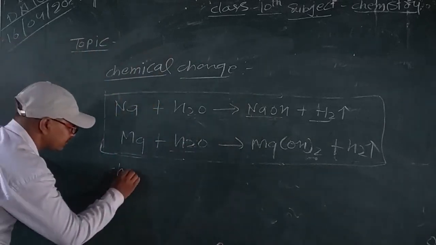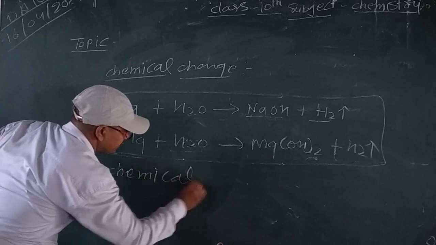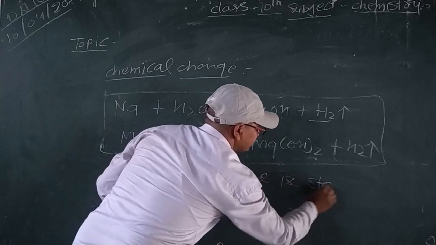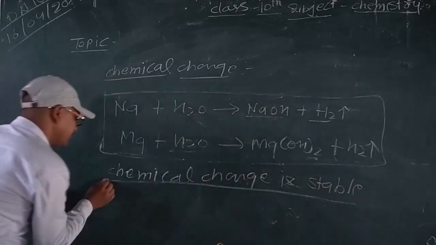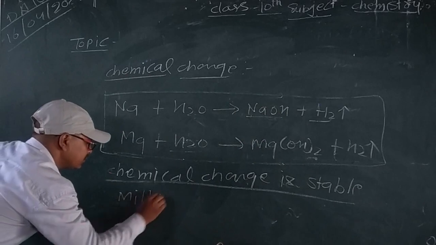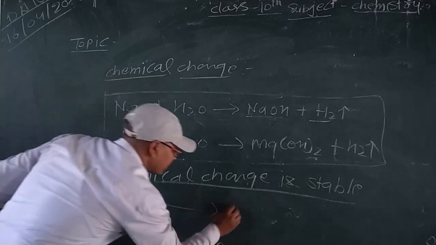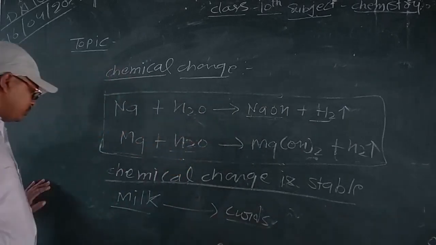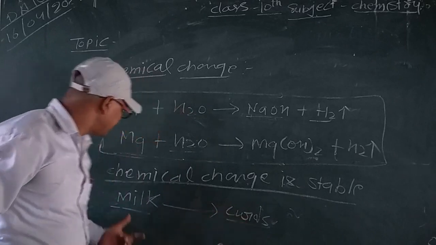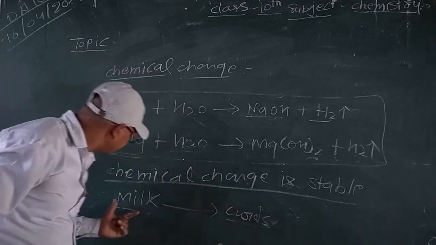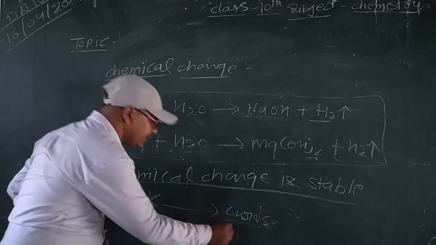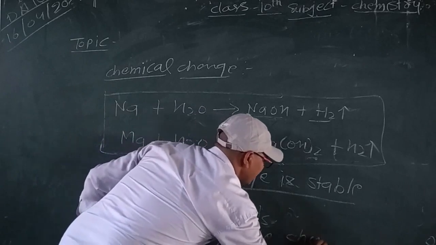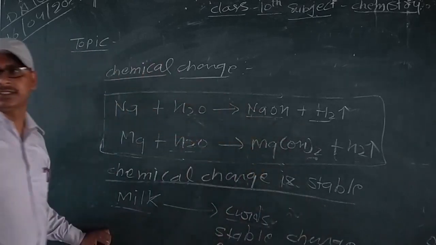Chemical change is a stable change. Another example is milk converting into curd. Milk converts into curd, but curd cannot convert back into milk. So it is a stable change, and a stable change is also known as a chemical change.